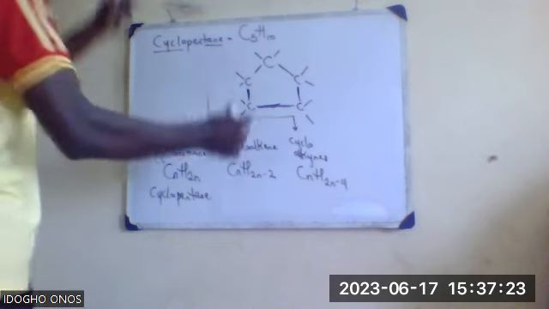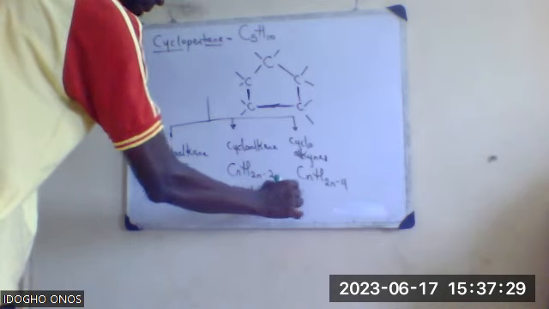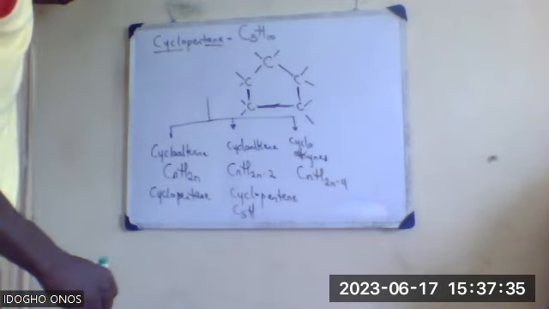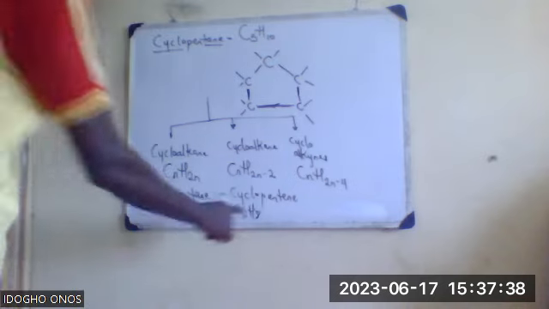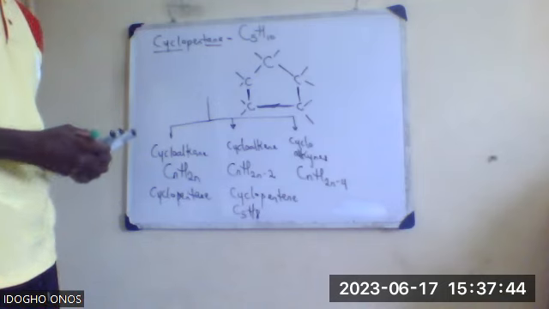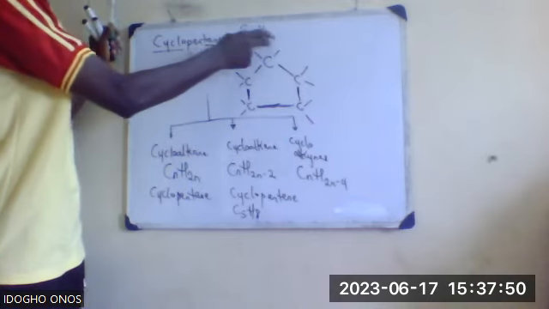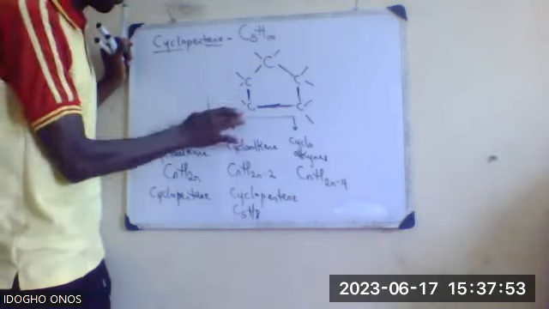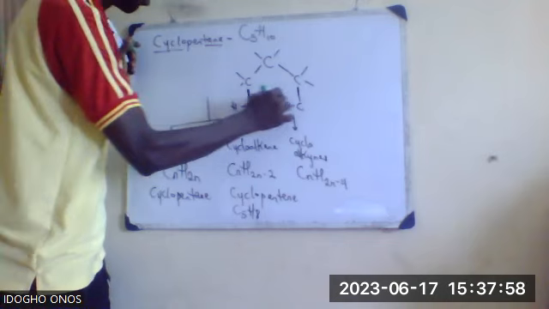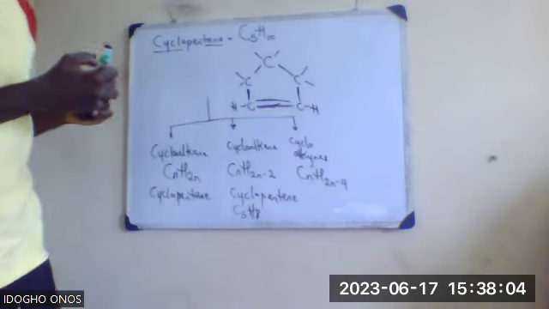Then if I go by another example, cyclopentene, ENE, this should have C5, H: 2 times 5 is 10, 10 minus 2 is 8. So C5H8. That is what we'll get for this. In terms of the structure, it is similar to this, just that now the hydrogen atoms have reduced from 10 to 8. So I'll remove one hydrogen from here, remove one from here, and introduce my double bond. So that is how it will look for cyclopentene.